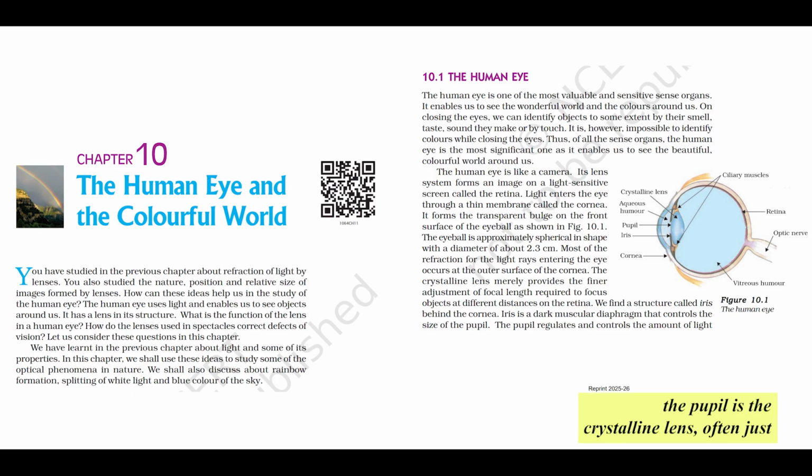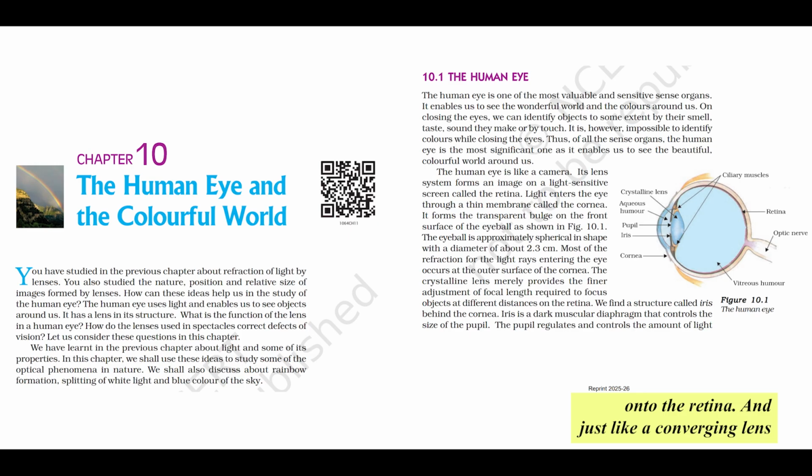Immediately behind the pupil is the crystalline lens, often just called the eye lens. Now, unlike the cornea, which has a fixed curve, this lens is made of a unique fibrous, sort of jelly-like material. And this composition gives it a truly remarkable ability, which we'll talk more about soon. It can actually change its shape. So while the cornea does that initial major refraction, the crystalline lens provides the finer adjustment of focal length. Its specific job is to make sure light from objects at different distances is focused perfectly onto the retina.